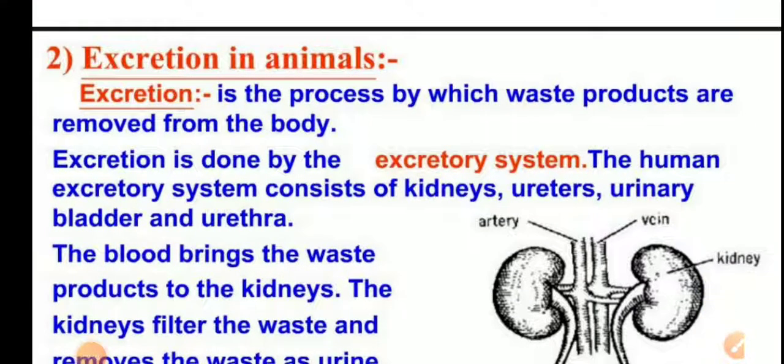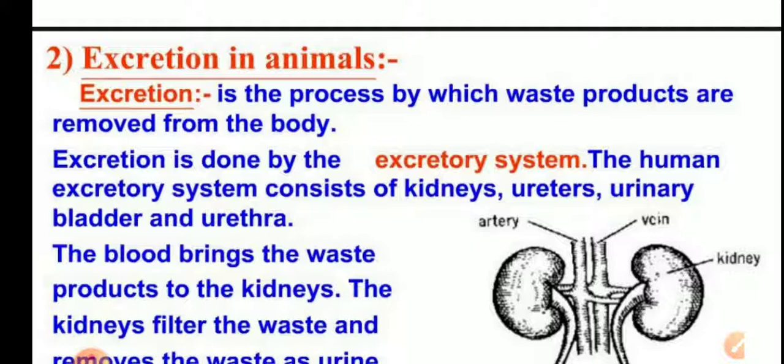Good morning, everyone. Today we'll start our next topic, excretion in animals, of chapter 11. Excretion. The definition of excretion is the process by which waste products are removed from the body. What is the meaning of excretion? Removing the waste product from the body. That process is called excretion.